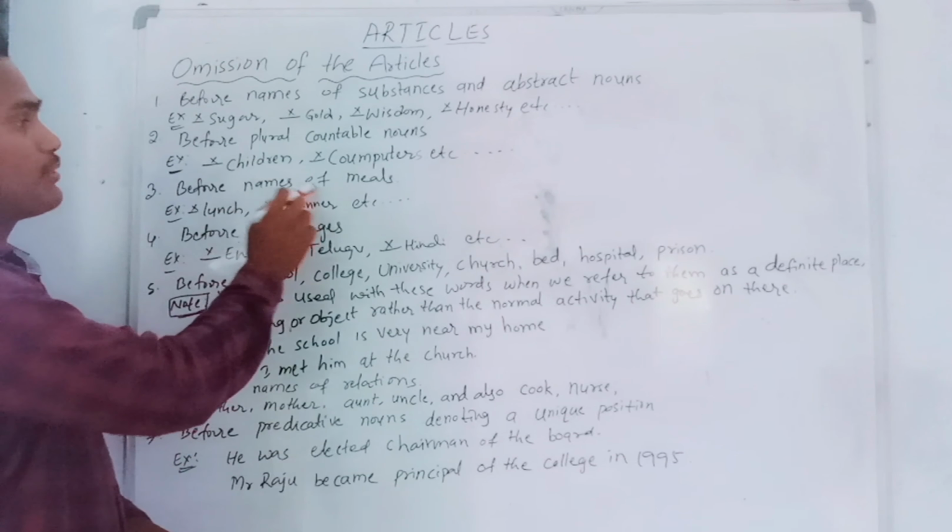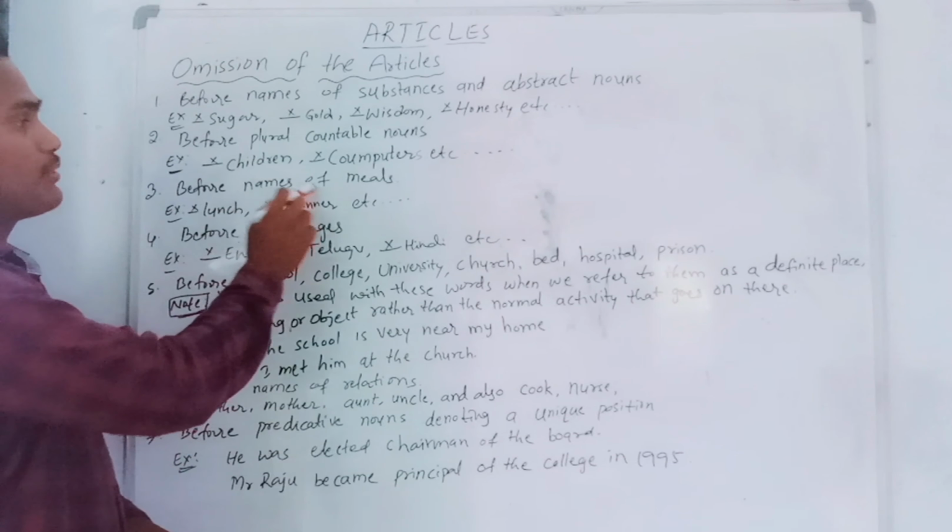So here we have a small note. The is used with these words: school, college, university, church. These words we refer to as a definite place. Definite place means particular place. So already I said, if we use these kind of words in a particular sense, we can definitely use the article. The is a definite article. So we can definitely use it before these words if we are talking about them in a particular sense.